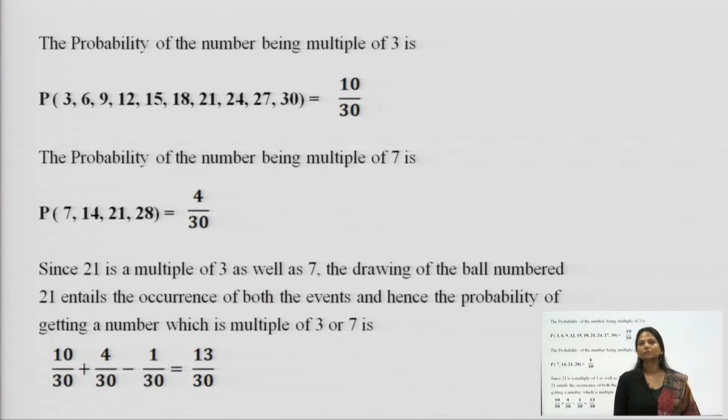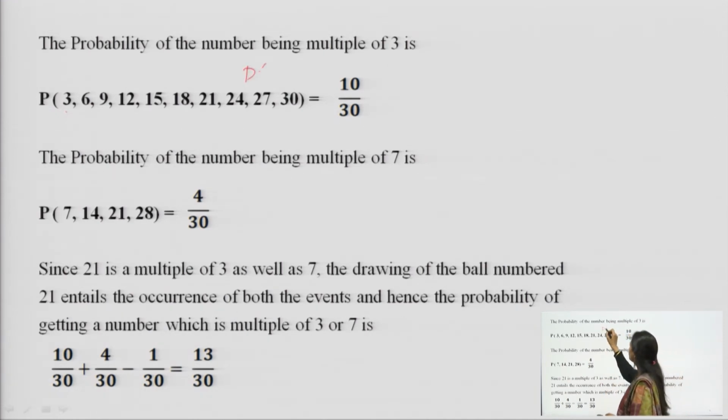These are the numbers which are multiples of 3 when we are talking about the numbers from 1 to 30. So, they come out to be 1, 2, 3, 4, 5, 6, 7, 8, 9, 10. So, they come out to be 10 numbers. So, 10 divided by 30, that means from 1 to 30 we have 10 numbers which are multiples of 3. So, I have written here 10 over 30.